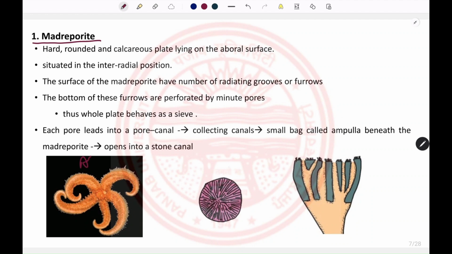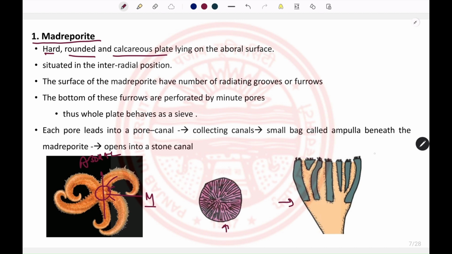You have already seen the aboral surface of the starfish, and this prominent thing that is present is known as the madreporite. It is a hard, rounded, calcareous plate present where two arms meet on the central disc. That position is known as interradial. If we see the madreporite at high magnification, we will see various radiating grooves and furrows. And if we cut a section of the madreporite, we will see it like this.